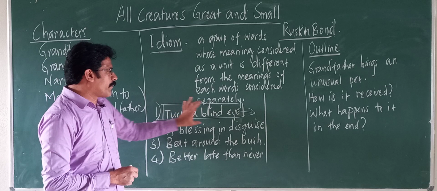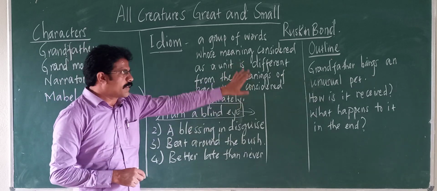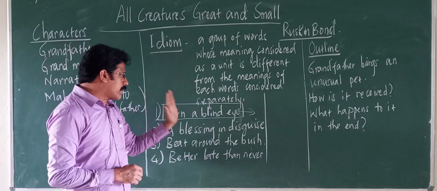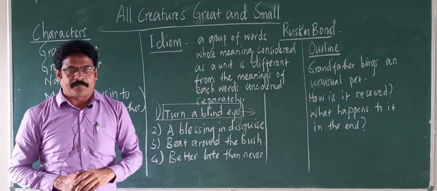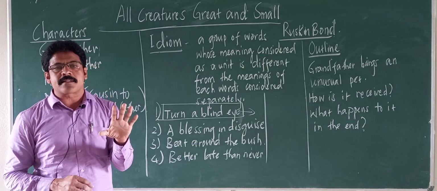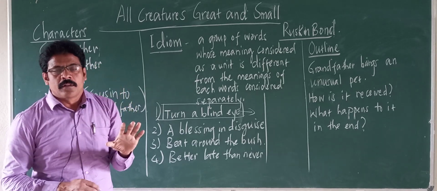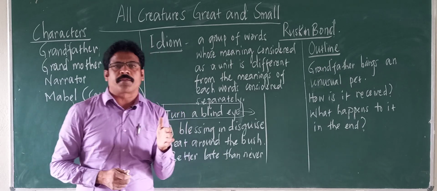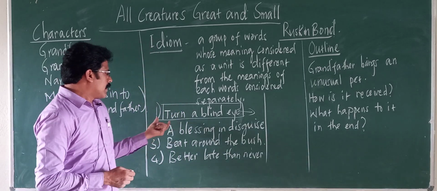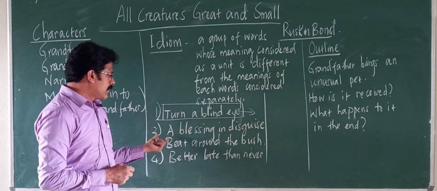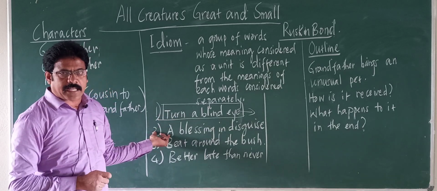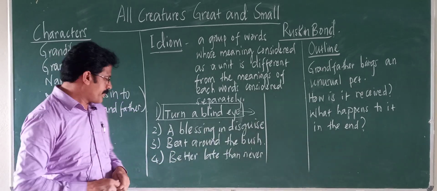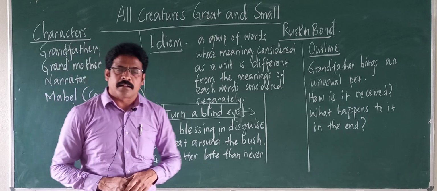So an idiom is a group of words, a unit which has a different meaning, and you cannot take the meaning of each word separately. An idiom is used to make language very effective. That is the purpose of using idioms. Turn a blind eye. A blessing in disguise is the second idiom. Third one, beat around the bush. Better late than never.